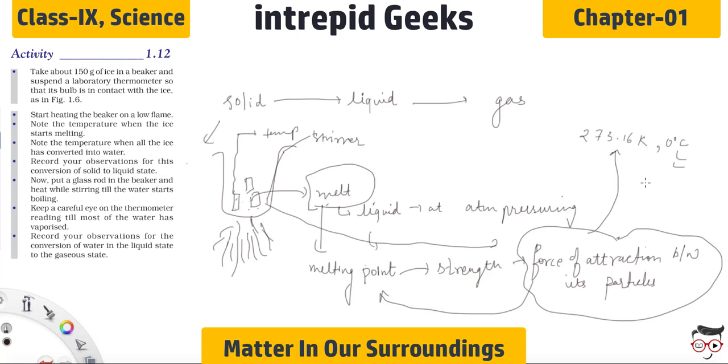But you might have observed, when a solid melts, its temperature remains the same for a particular interval of time. The temperature will not exceed this point, and the solid will keep on changing its state from solid to liquid. So where does this heat go? Why is the temperature not increasing at all?